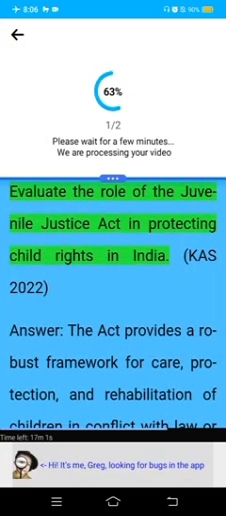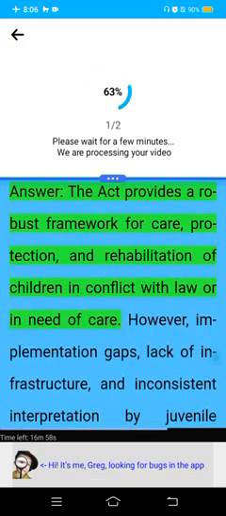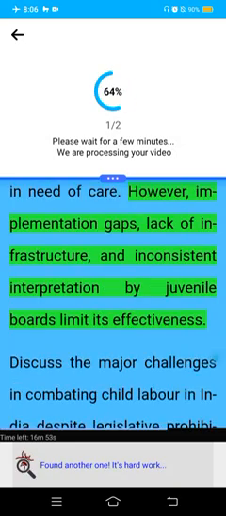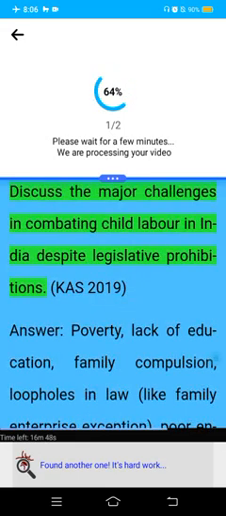Previous year questions. Evaluate the role of the Juvenile Justice Act in protecting child rights in India. CAS 2022. Answer. The Act provides a robust framework for care, protection, and rehabilitation of children in conflict with law or in need of care. However, implementation gaps, lack of infrastructure, and inconsistent interpretation by juvenile boards limit its effectiveness.